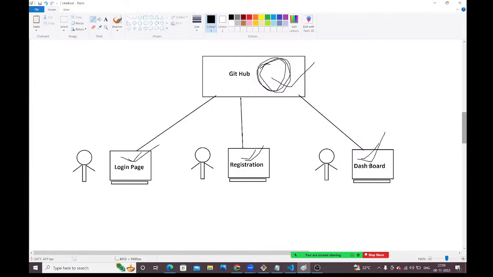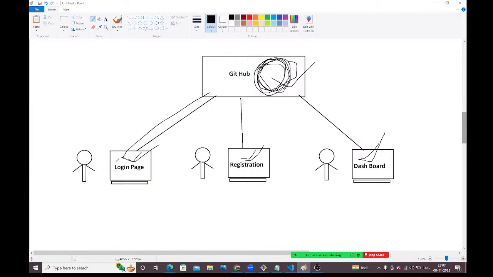How will I get them? Early in the day, when you come to the office, what is the first task you need to do? In GitHub, the latest code is available. Yesterday, at the time of leaving the office, all the developers uploaded their code into the GitHub repository. The GitHub repository integrated all the code as a single project. Now what am I going to do? Now I am going to pull the latest code from the GitHub repository to my system.